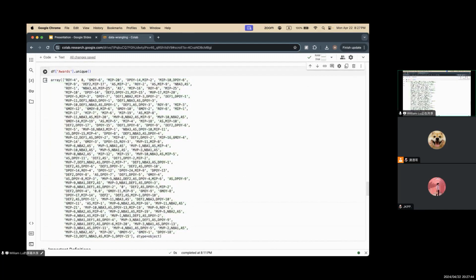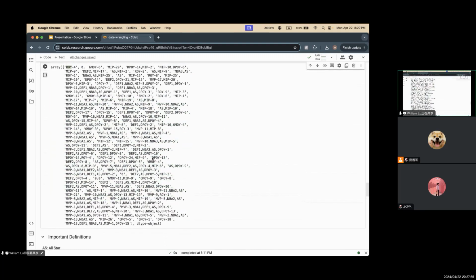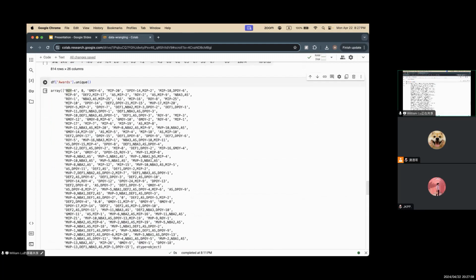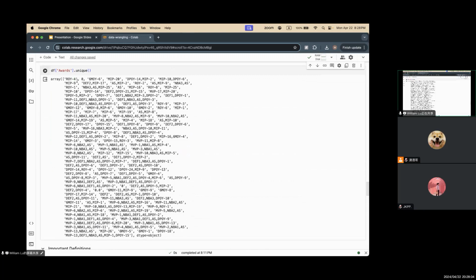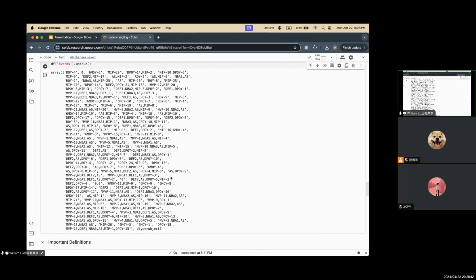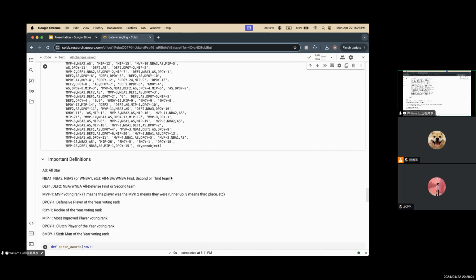But some of those are repetitive at first. So Rookie of the Year could appear somewhere here again. But we only want Rookie of the Year to be one column only. At the same time, we also want to make sure that the 4 is recorded, because that 4 means something. That 4 means that this player is ranked number 4 in this awards category. So a player that is ranked at the first place for this award is definitely doing something better than the number 4 player here.